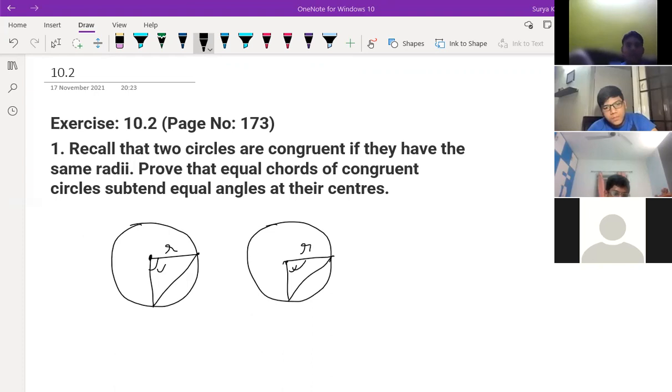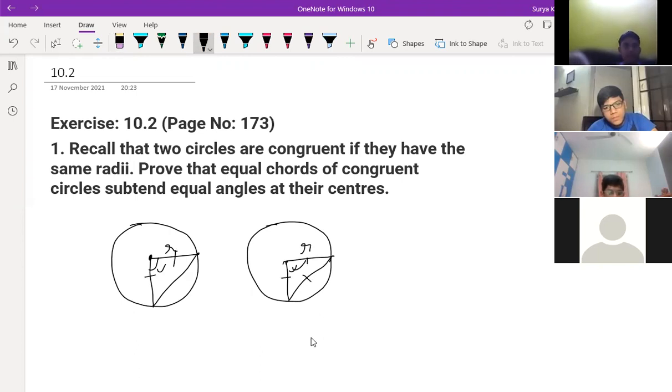Two circles are congruent if they have the same radii. Prove that equal chords of congruent circles subtend equal angles at the centers. Then by SSS only we can say, right?